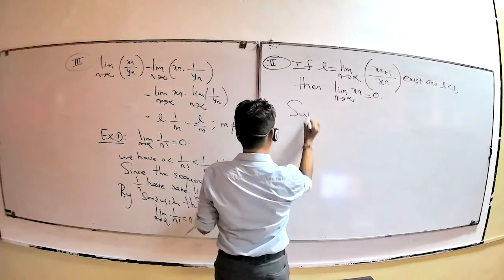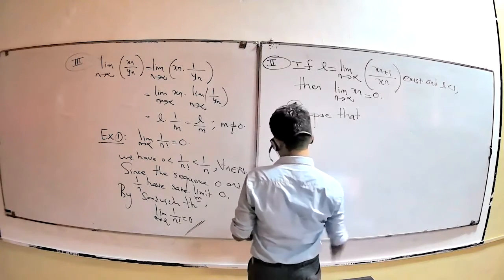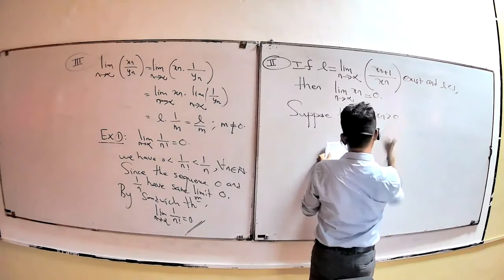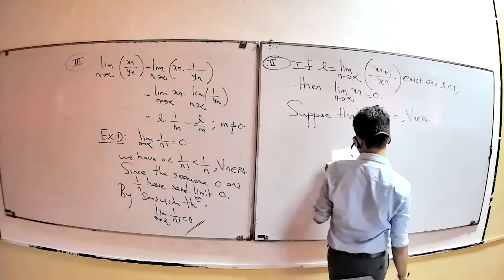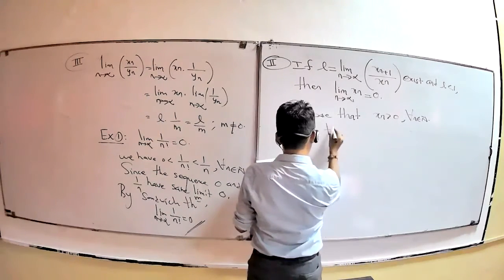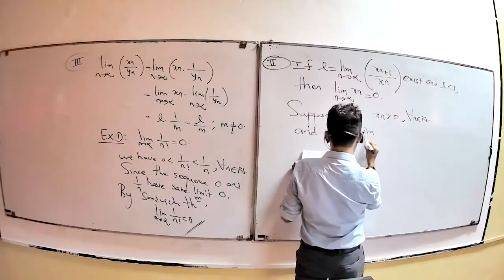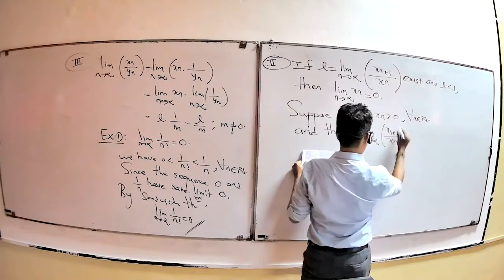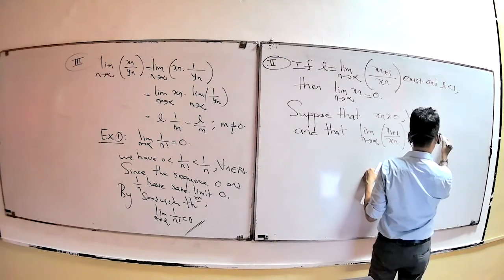Suppose that Sn is positive for all n belonging to the natural numbers, and that the limit, as n tends to infinity of Sn plus 1 over Sn, equals L. This exists.